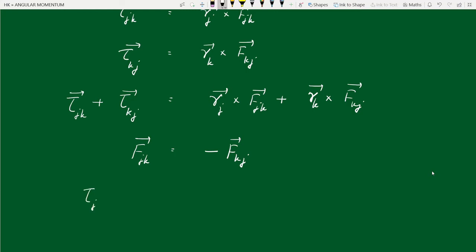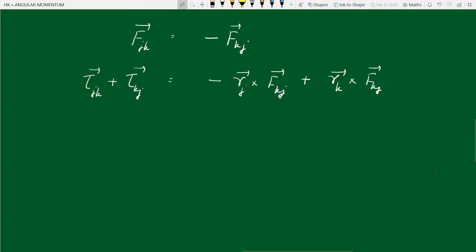The sum of these two torques is, we have a minus sign in the first term, so minus rj cross fkj plus rk cross fkj. fkj is common, we can take it outside. So we have rk minus rj cross fkj.